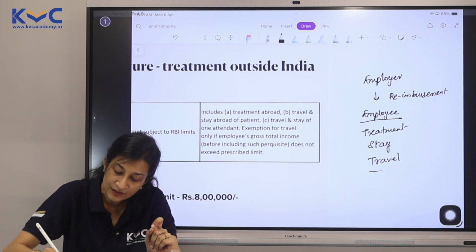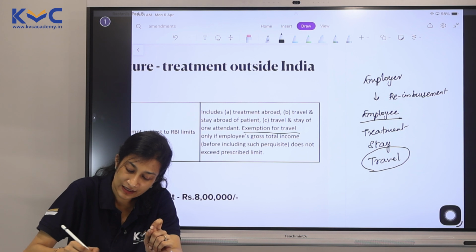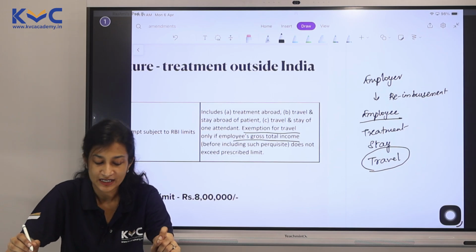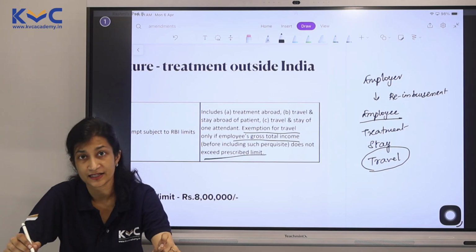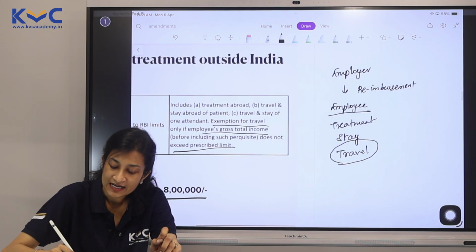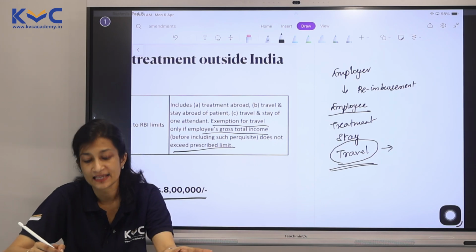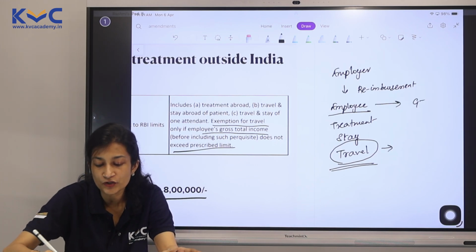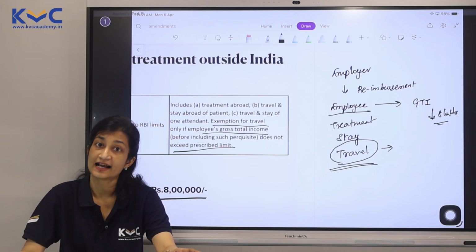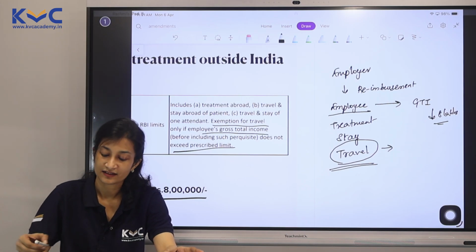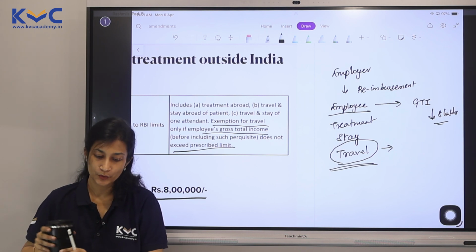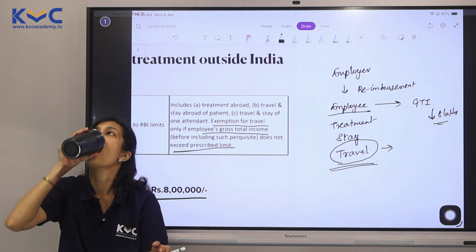But the travel amount, exemption for travel, will be given only if the employee's gross total income does not exceed the prescribed limit. This amount is now prescribed at 8 lakhs, which means this travel part will be exempt only if this employee's gross total income is within 8 lakhs. If it is exceeding 8 lakhs, it is still going to be taxable. Only if it is within 8 lakhs, it will be exempt. So please note this limit as well.